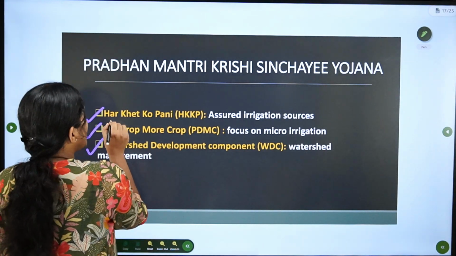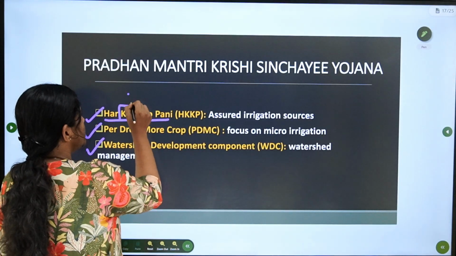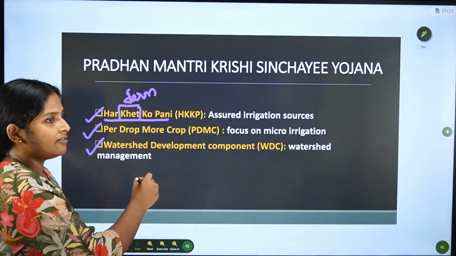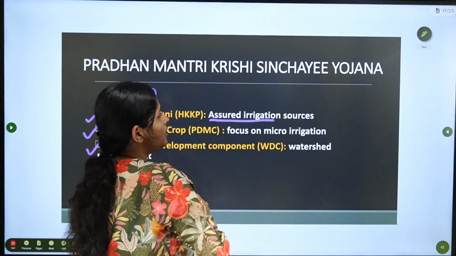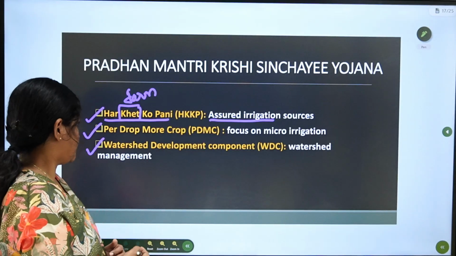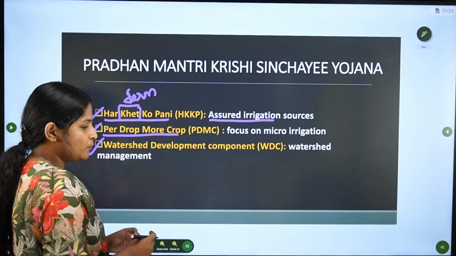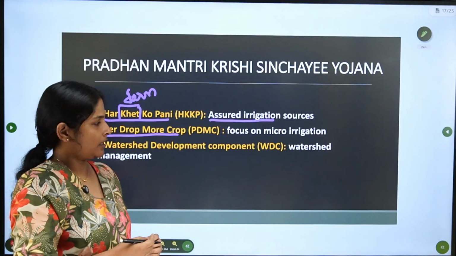That is Har Khet Ko Pani. Khet means farm. So, water for every farm. This scheme ensures assured irrigation for every farm. Another is per drop more crop. That means if you use a single drop, that should be beneficial for the farm.